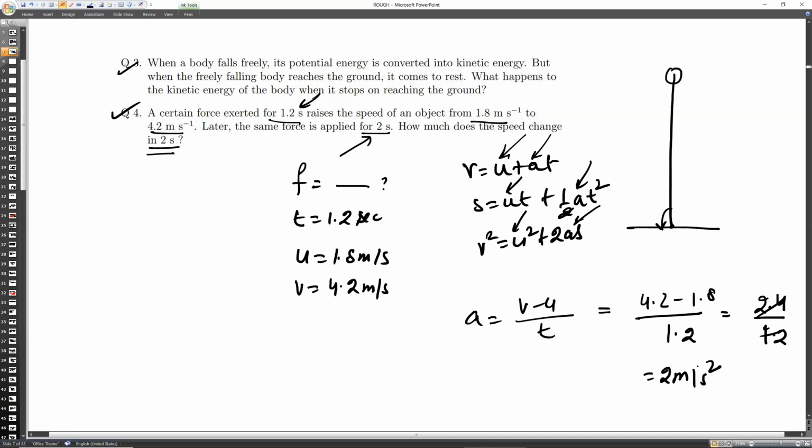Okay. Got it? Yes, sir. So it is asking if the same force, now the force is applied for the next 2 seconds, then how much speed will change? Tell me.